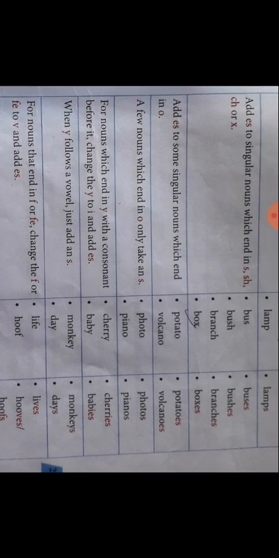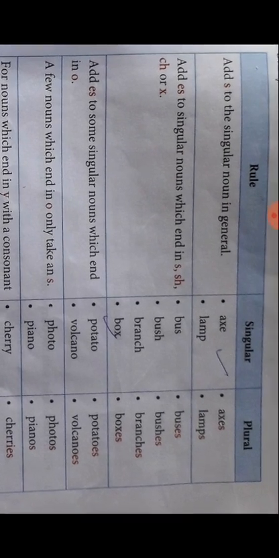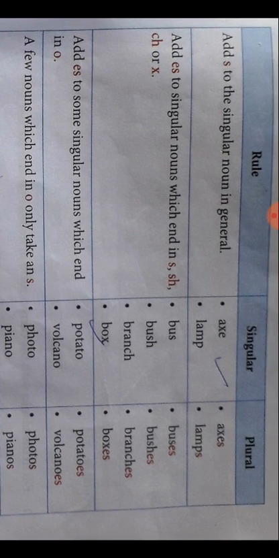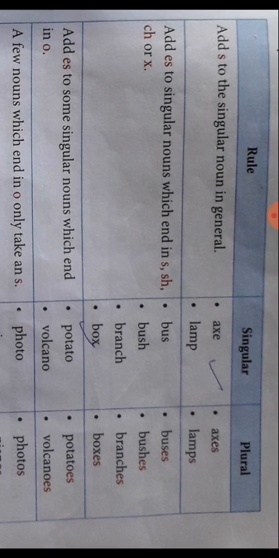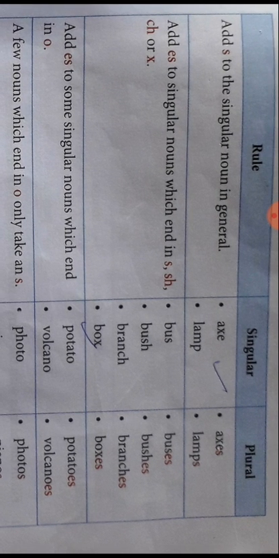Just see here, we are going to study the table, the rules of the singular as well as the plural nouns. Add s to the singular noun in general. In general. Axe, because e is given to you, so you write just axe, s over there.